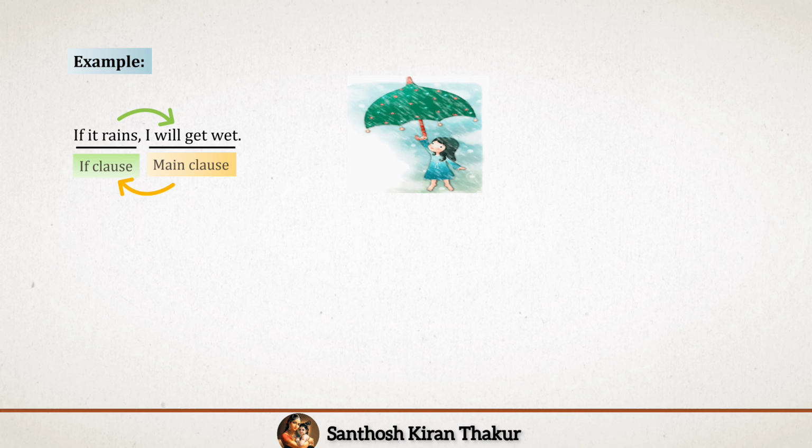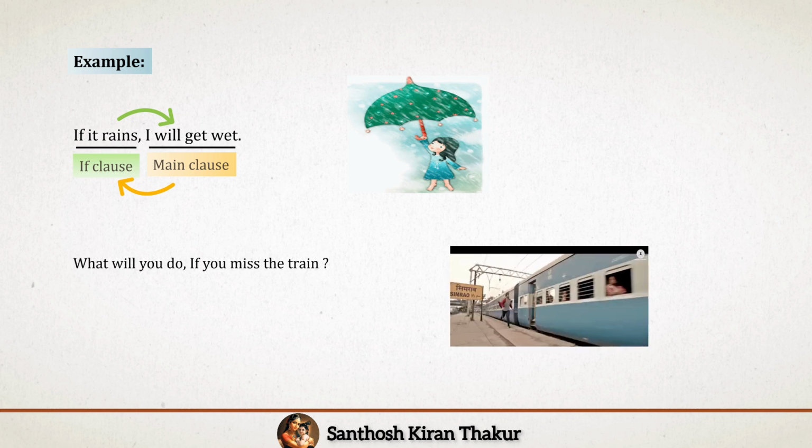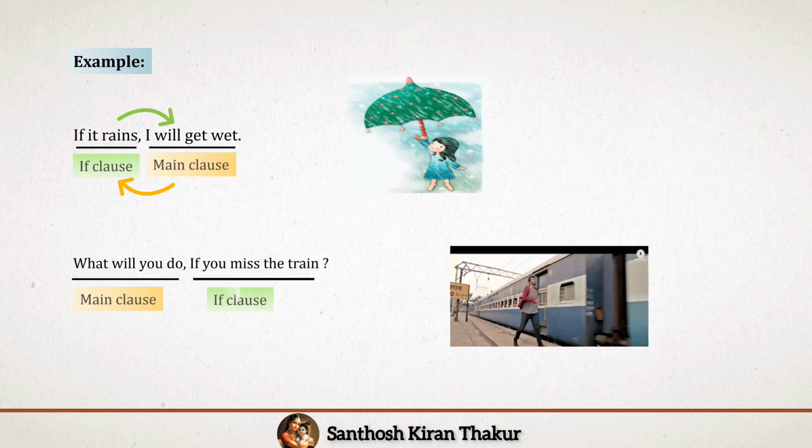Let us observe the second example. What will you do if you miss the train? What will you do is the main clause. If you miss the train is the if clause.